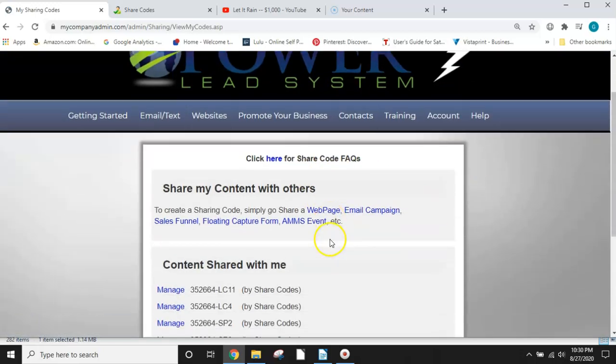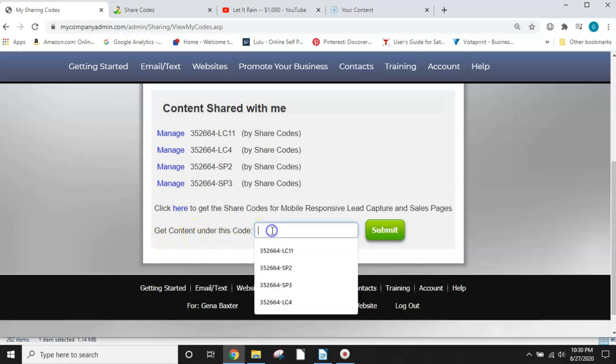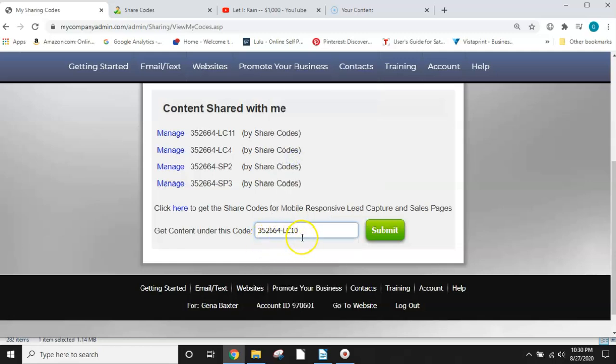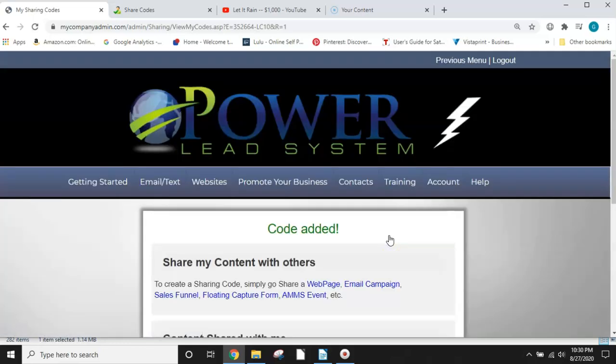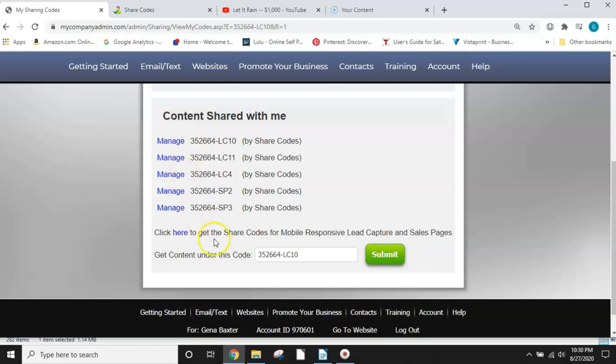And then I'm going to go to the bottom and it says get content under this code. So I'm going to paste my new code here, make sure it's the lead capture page 10, and then I'm going to submit. So it says code added, and then you have all this here. You can ignore all that, but it shows you up here my new code.